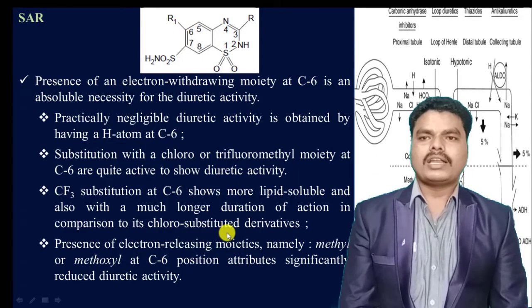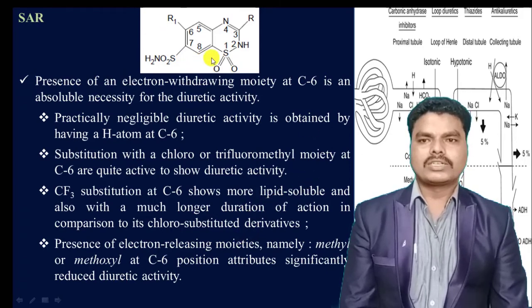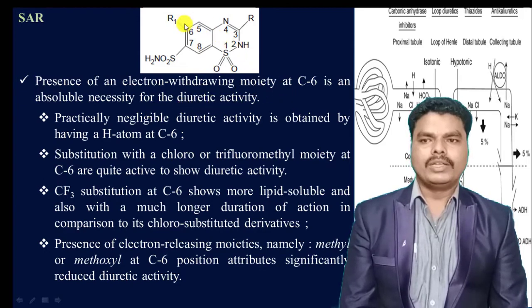And coming to the structure activity relationship of thiazide diuretics, when you see the basic structure of thiazide diuretics, it consists of a thiazide ring and a sulfamyl moiety at the 7th position. When you number this ring from position 1, 2, 3, 4, 5, 6, 7, 8 like this, the electron withdrawing moiety at 6th position of this ring is essential to show the diuretic activity.